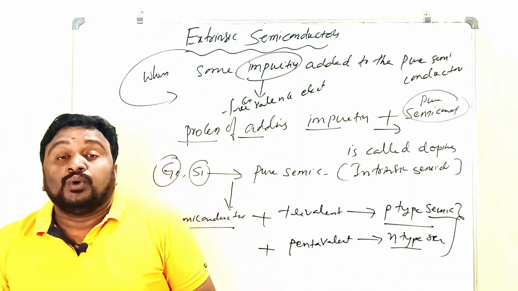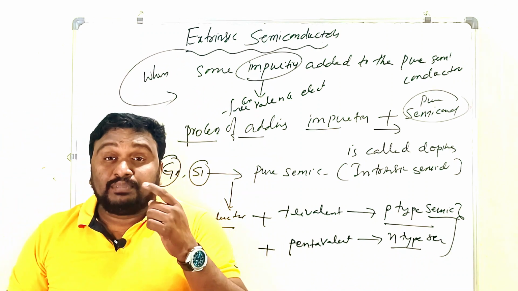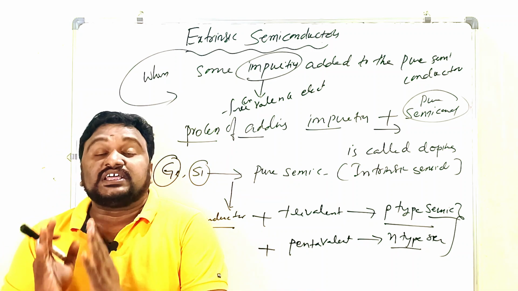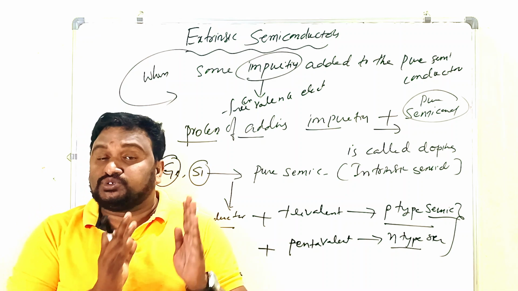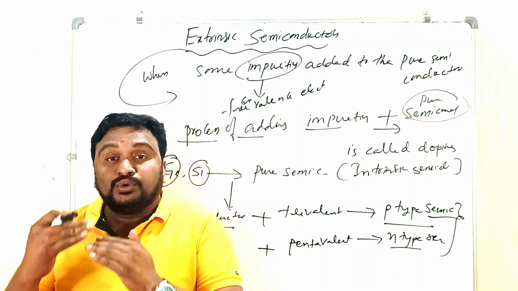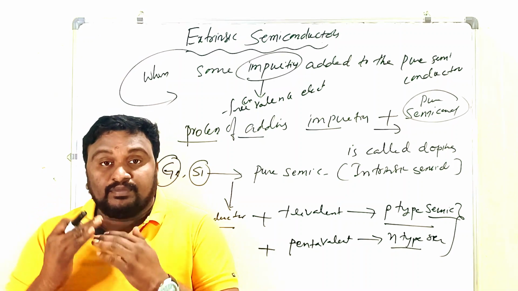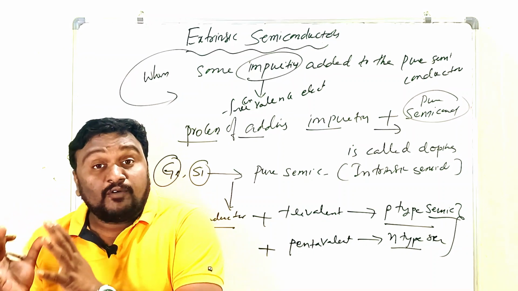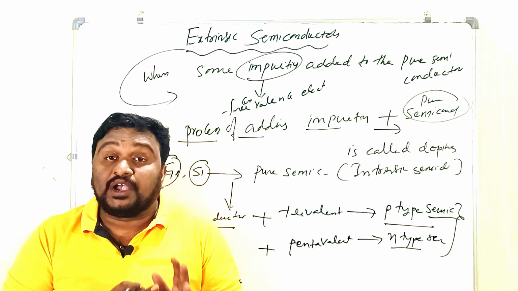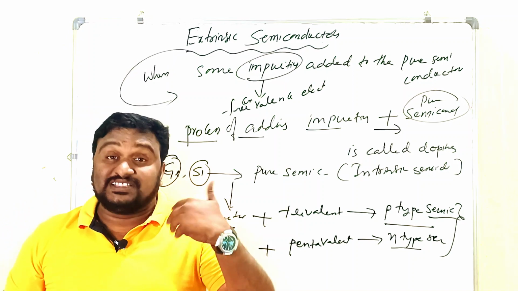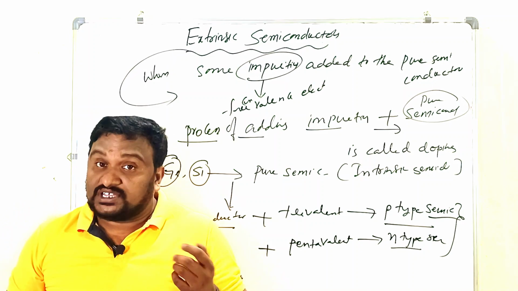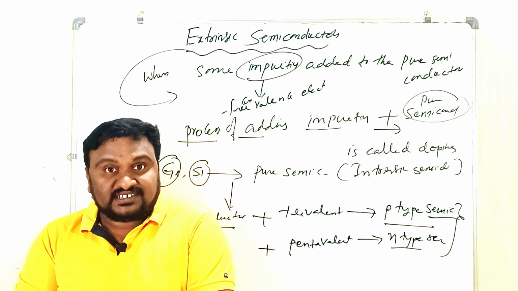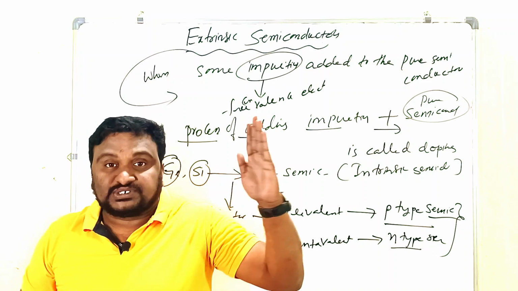Clear children? What is a p-type semiconductor? When a trivalent impurity atom is added to the pure semiconductor, then a p-type semiconductor is formed. When pentavalent impurity atoms are added to the pure semiconductors, then n-type semiconductors are formed. Extrinsic semiconductors are formed because of the process of doping.